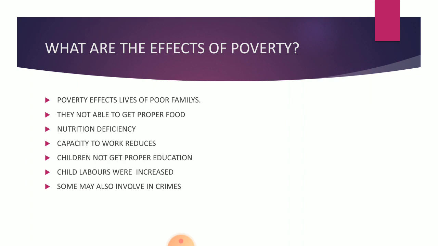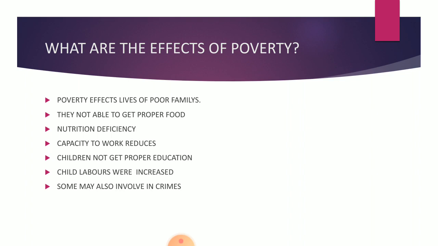What are the effects of poverty? Poverty affects the life of a poor family. A poor person is not able to take proper and nutritious food and his capacity to work reduces. Reduced capacity to work further reduces his income, making him poorer. Children from poor families never get proper schooling and proper nutrition. They have to work to support their family and this destroys their childhood.